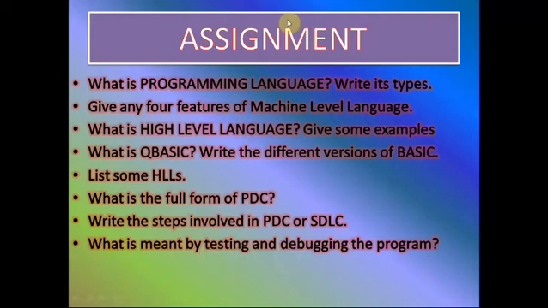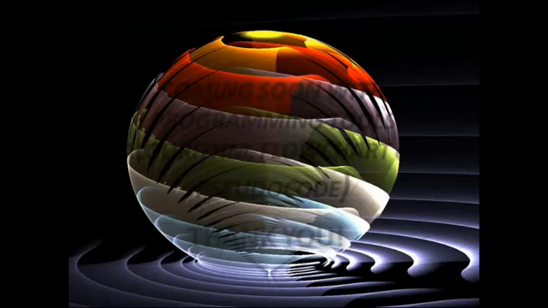So next day I will come with you with another part, that is algorithm, flowchart, pseudocode. These are also very essential for you if you are really eager to learn about programming language. These parts are very essential, very much important for you.